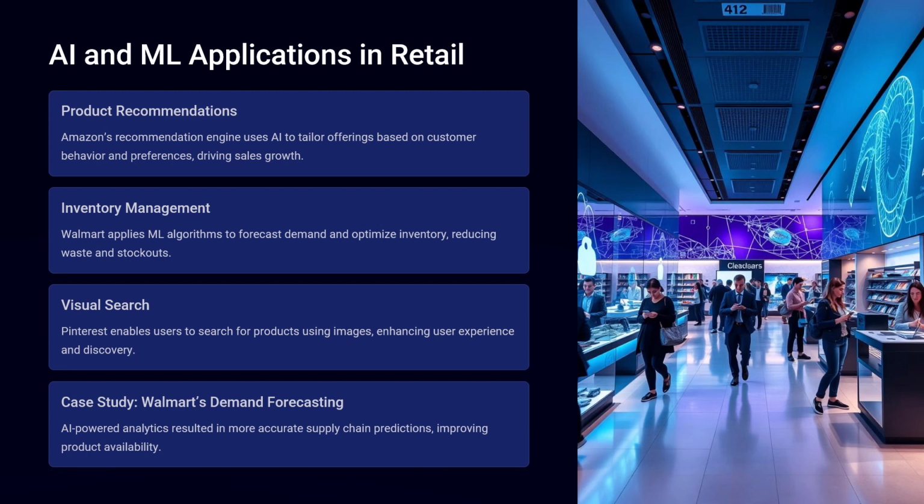Inventory management. Walmart applies ML algorithms to forecast demand and optimize inventory, reducing waste and stockouts. Visual search. Pinterest enables users to search for products using images, enhancing user experience and discovery. Case study: Walmart's demand forecasting. AI-powered analytics resulted in more accurate supply chain predictions, improving product availability.